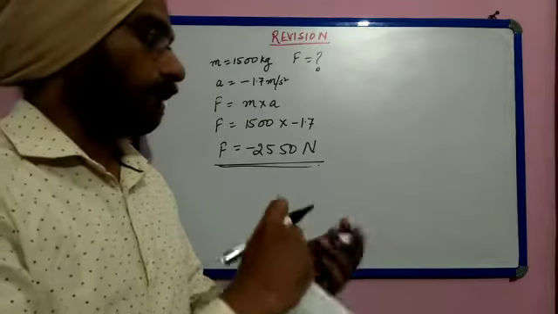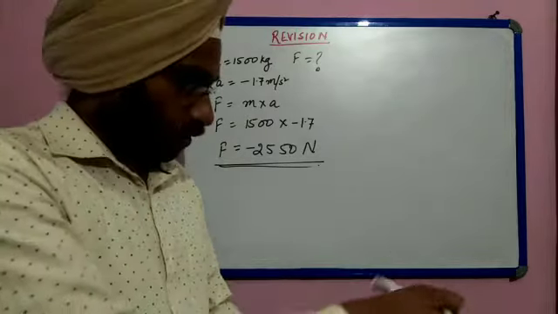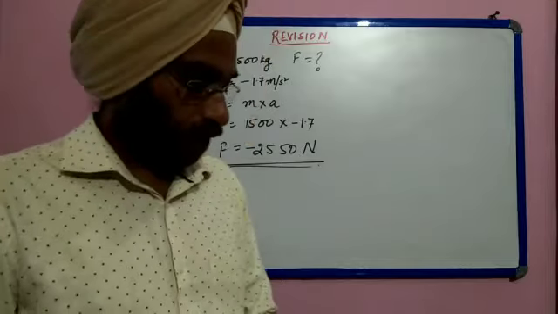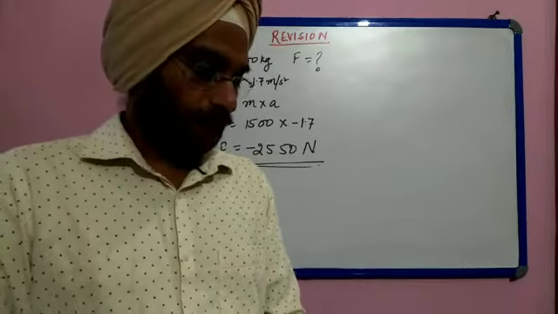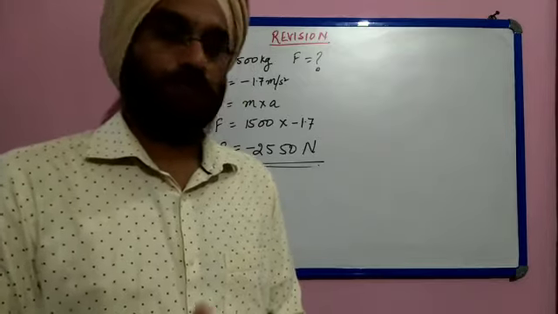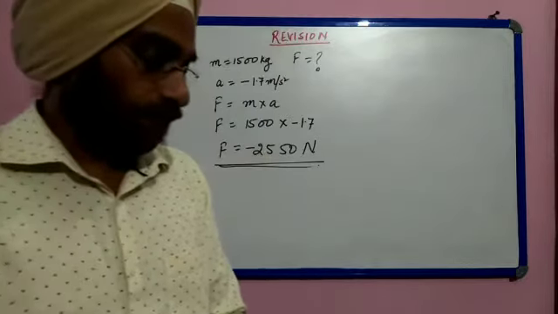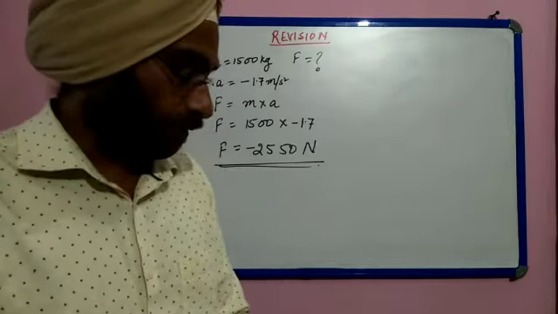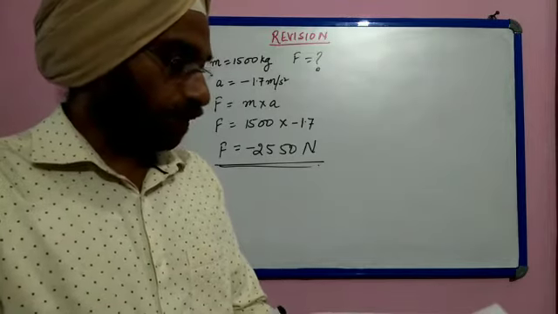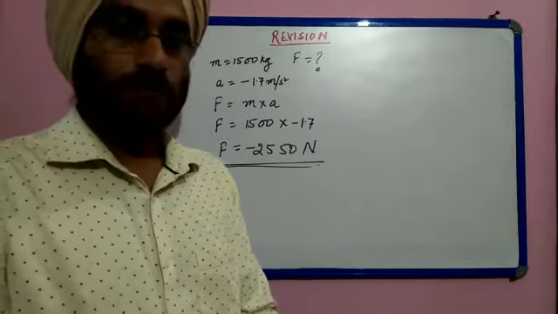Now, question number 9. What is the momentum of an object of mass m moving with a velocity v? That's quite easy. So momentum is mass into velocity. So option D is the answer.